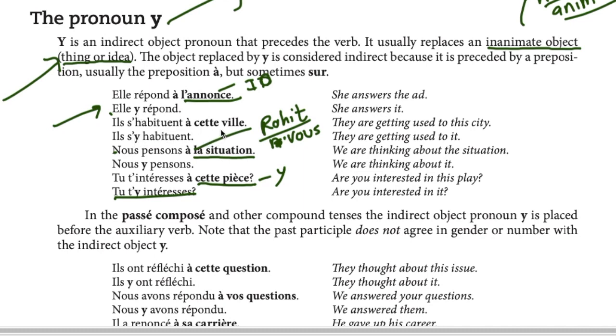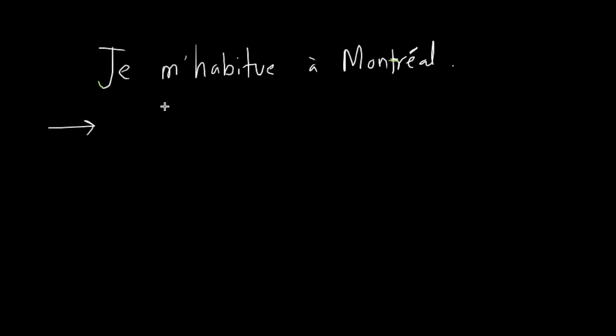Il s'habitue à cette ville. They are getting used. S'habituer is to get used to, to get oneself used to. That's why this is reflexive. À cette ville. Again, this is interesting, something we are learning today. Je m'habitue à Montréal. I'm getting used to Montreal.